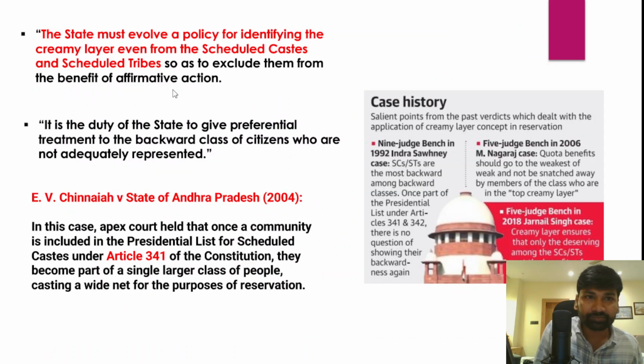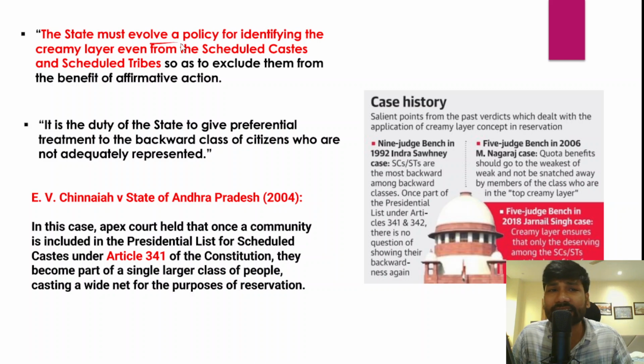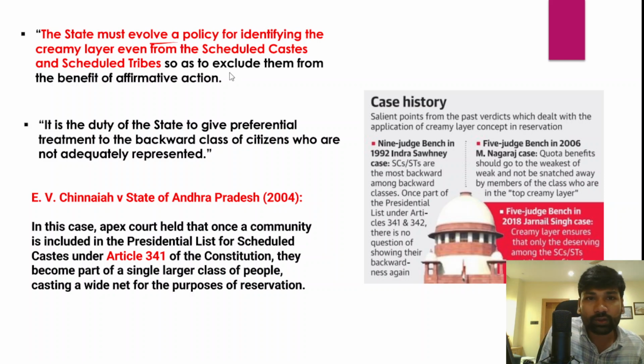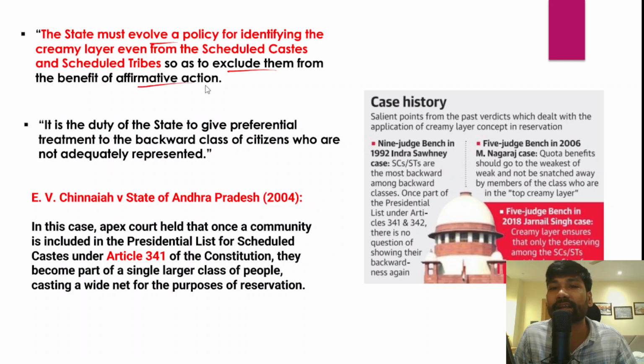In fact, the Supreme Court has also said that the state must evolve a proper policy, and that policy should identify the families from OBCs, SCs and STs who belong to the creamy layer category, because OBCs already have this principle applicable. Once we are able to identify the families, that will help the government to exclude them from the benefits of affirmative action.